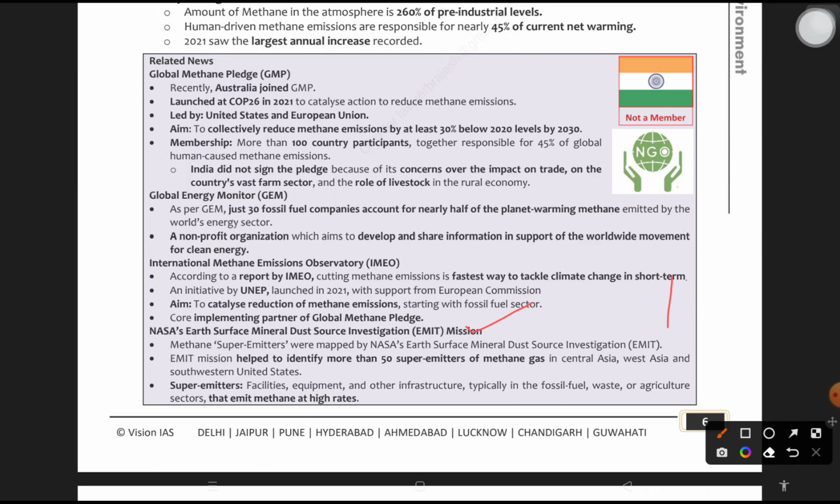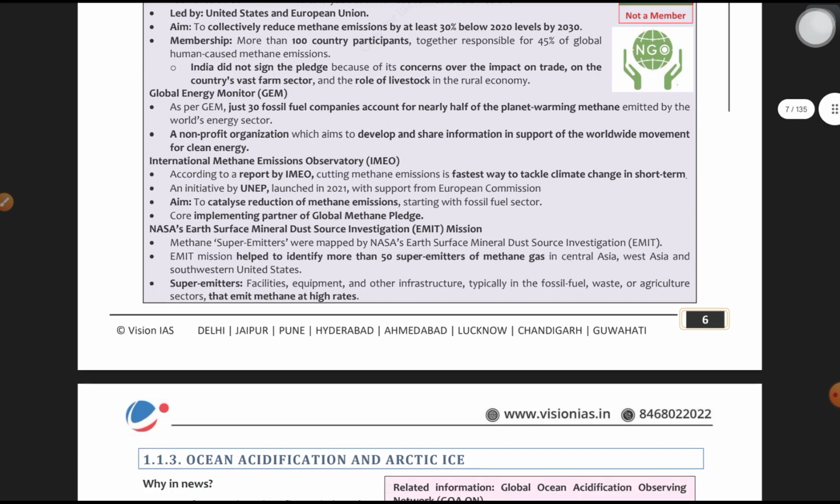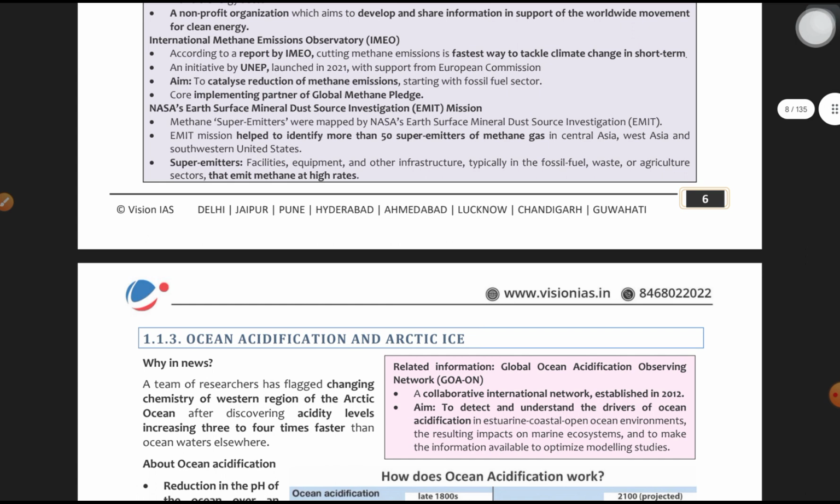Super emitters are facilities, equipment, or other infrastructure, typically in the fossil fuel, waste, and agriculture sectors, that emit methane at a higher rate. That has to be understood. That's all: the NASA EMIT mission, it's about methane. If you know this one, obviously you will not be misled and you can answer the question very easily.